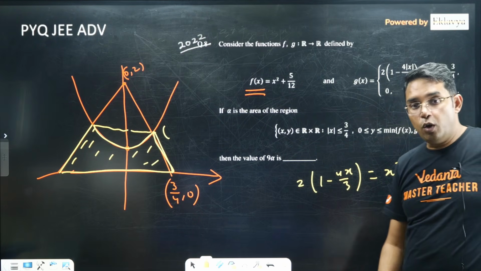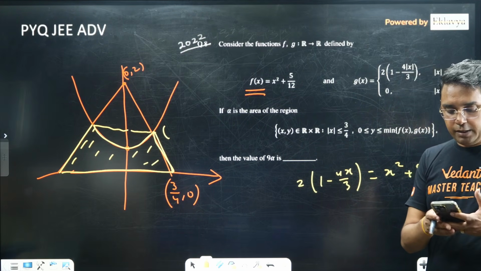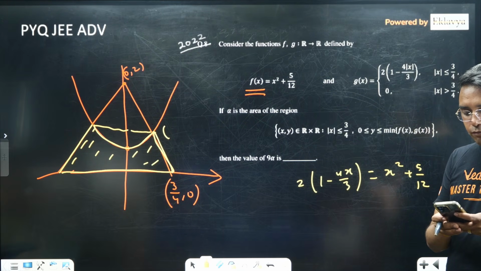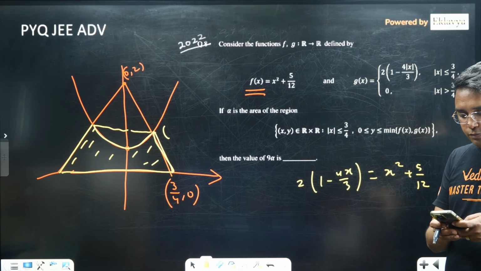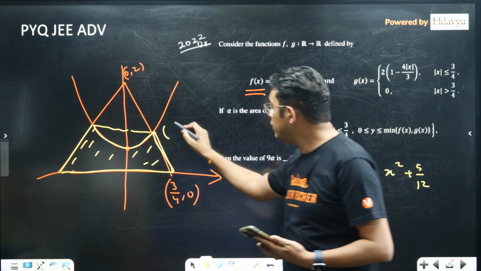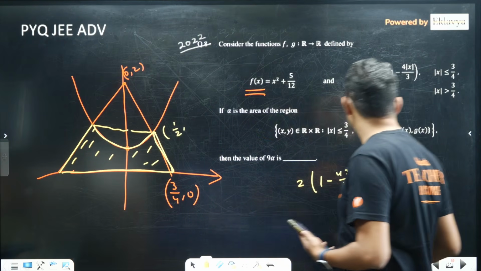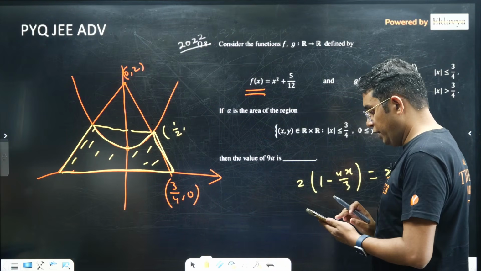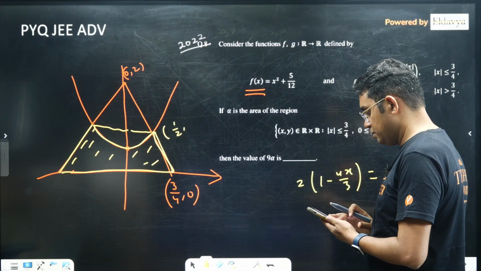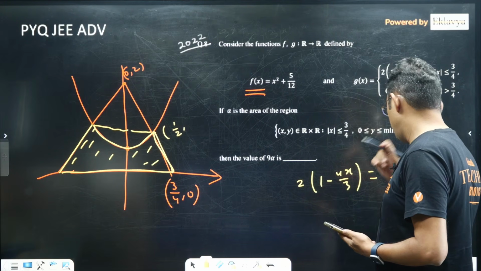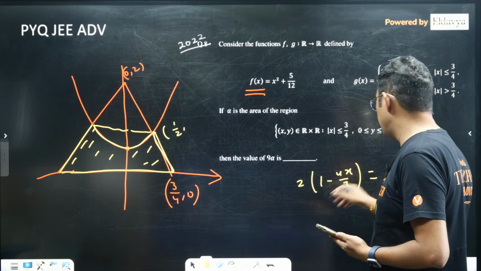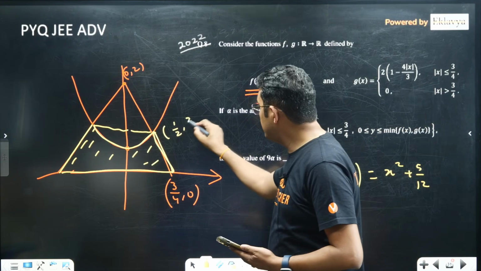Maybe sometimes you can observe what this value should be, but if you cannot observe then you have to solve it. I think the x coordinate is coming out to be 1 by 2, and the y coordinate is 2 by 3, so 1 by 2 comma 2 by 3.